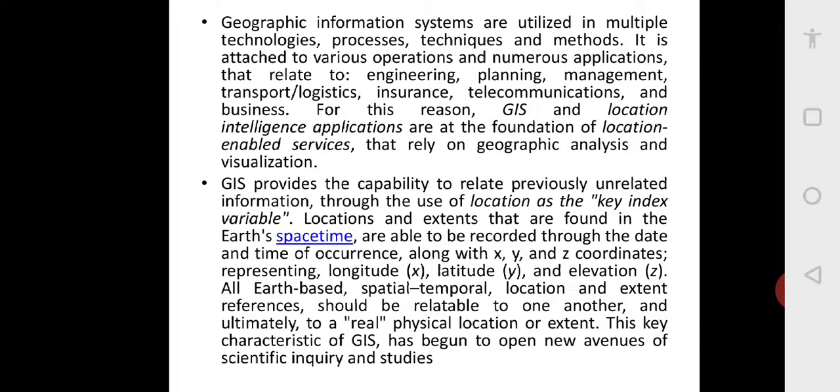GIS are utilized in multiple technologies, processes, techniques, and methods. It is attached to various operations and numerous applications that relate to engineering, planning, management, transport, logistics, insurance, telecommunications, and business. Even the fuel tanks you have seen, which bring petrol and diesel to the bunks, also have GIS tags, so that it is monitored from the time it is filled to the time it is emptied. That entire movement is monitored using this GIS.